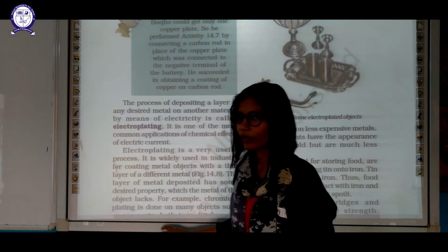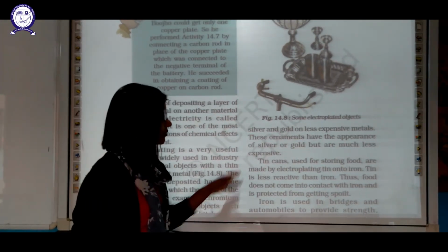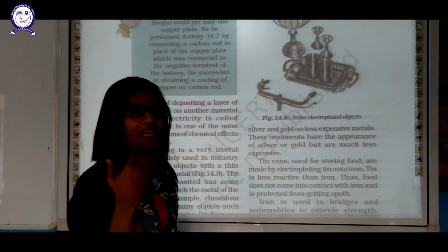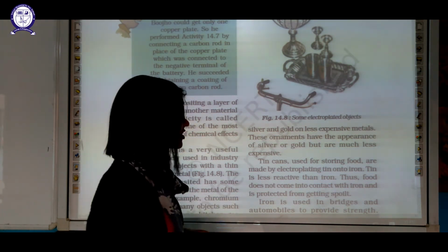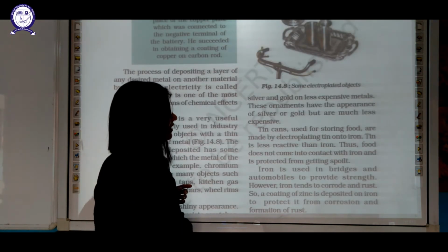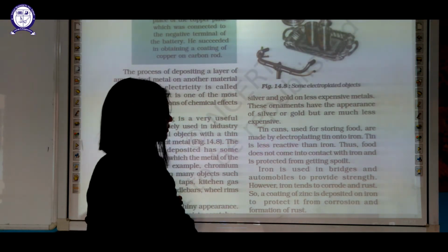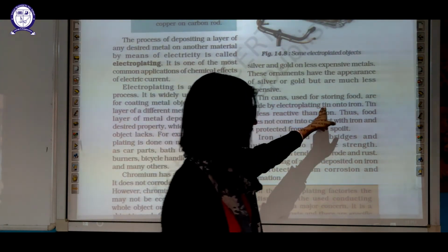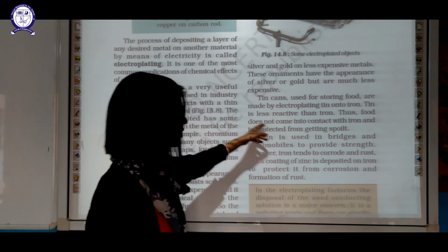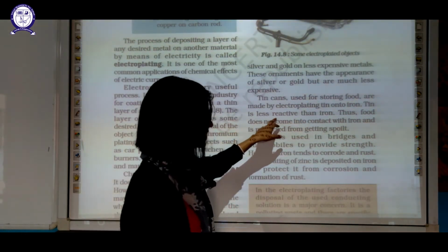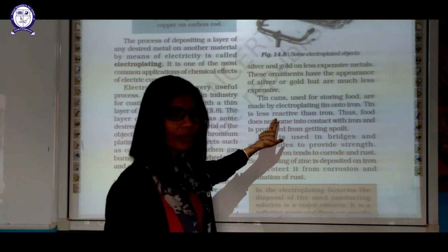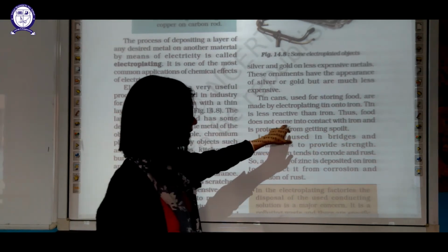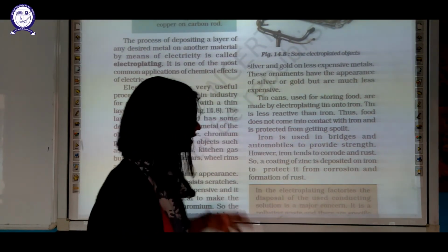Jewelry makers also electroplate for the same reason, because silver and gold are expensive. That's why we just need one layer of gold or silver, and we can electroplate it over another metal which is much cheaper. It will give the appearance of gold. Tin cans used for storing food are made by electroplating tin onto iron. Again the same thing, because tin is cost effective. Tin is less reactive also, less reactive and cheaper as compared to iron, so that's why we use tin for such cans. Thus food will not come in contact with iron and is protected from getting spoiled.